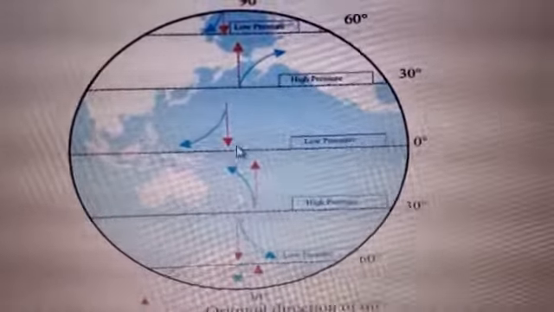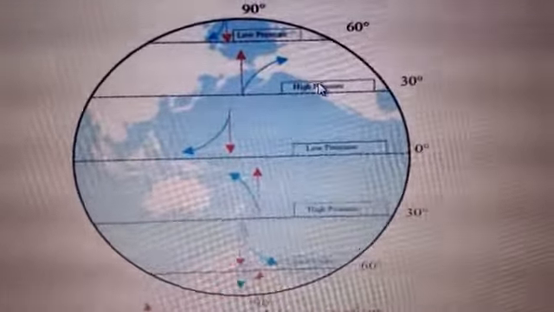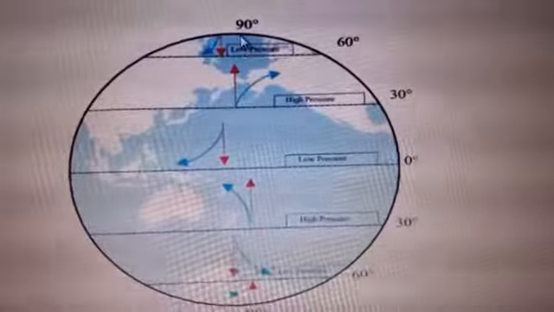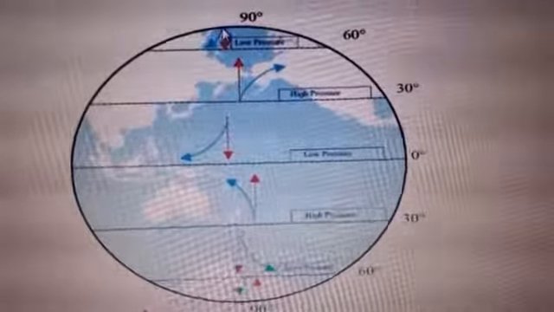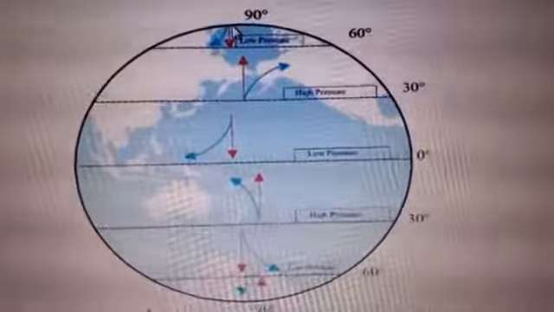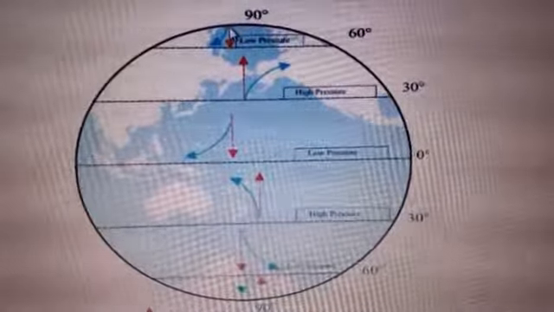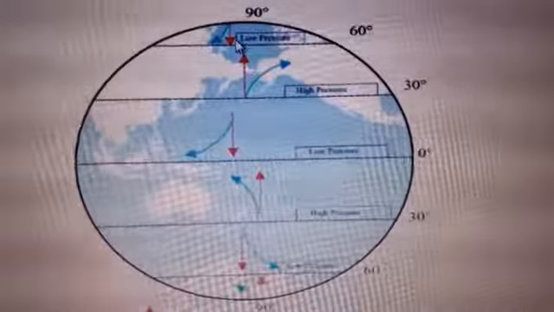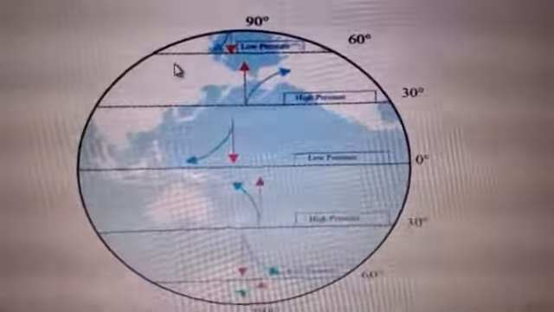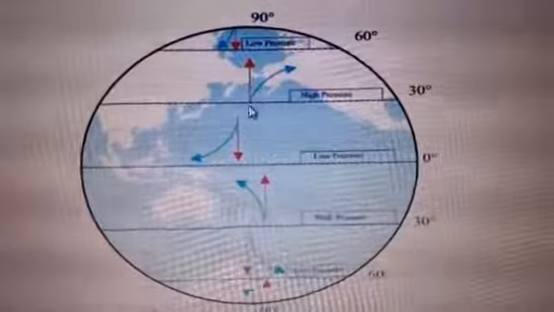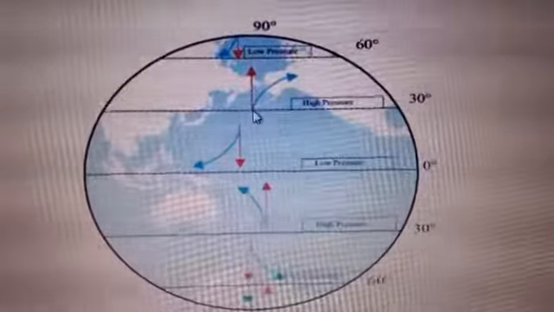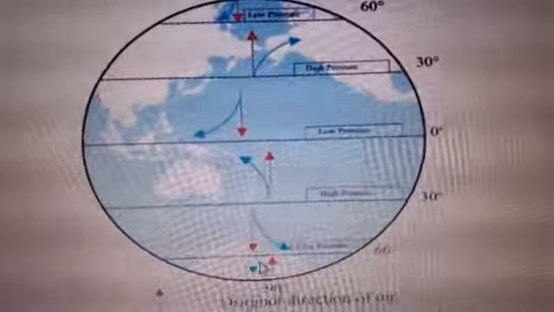Then here you will find high pressure. Means when you start moving away from the equator, here the air pressure is high. And again in the polar region it is low pressure. So winds are moving from where? High pressure area to low pressure area, right? Now here it is low. So winds started moving from North Pole towards the equator, but in the meantime the direction changed towards the west. Same way here, the wind was moving towards the polar region, but it got diverted towards the east. So you can see that from both the poles, the direction of the air changes. Why? Because of the rotation of the earth.